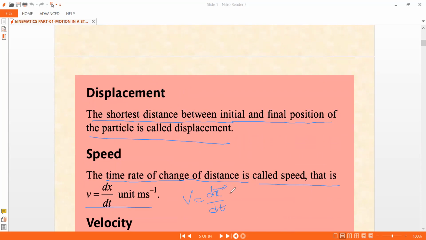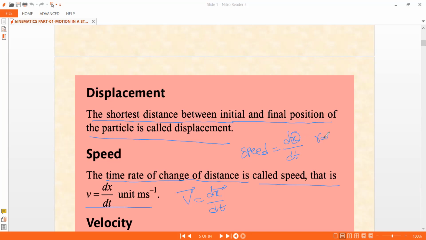In fact, if I write x bar, that is called a vector. So the velocity vector is what we are writing, where x bar is the displacement vector. Now speed is distance divided by time, and velocity is displacement divided by time. Because distance is a scalar quantity, speed is also a scalar quantity.